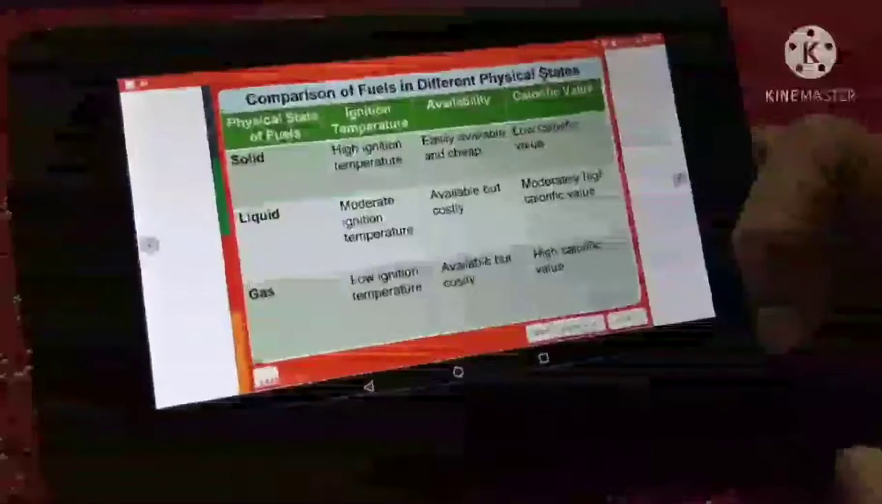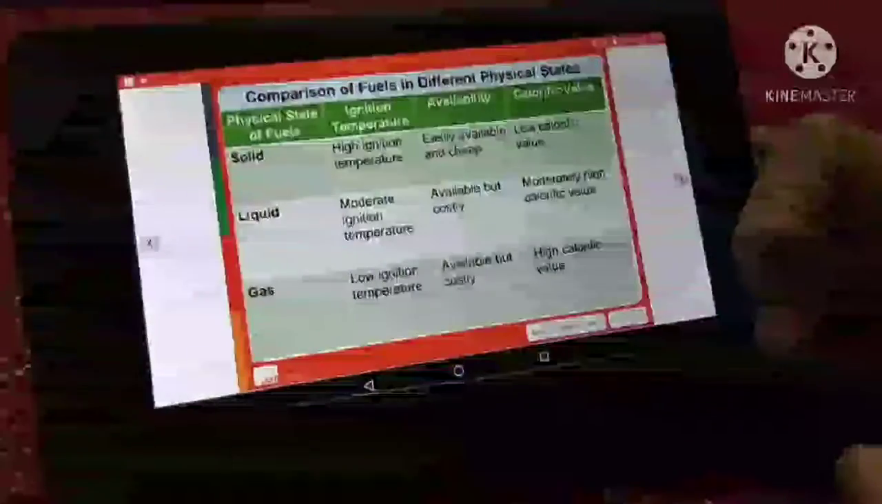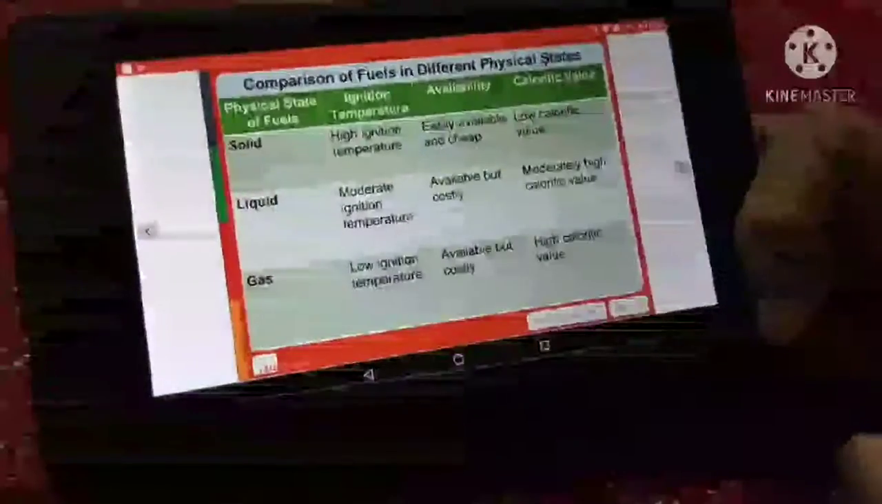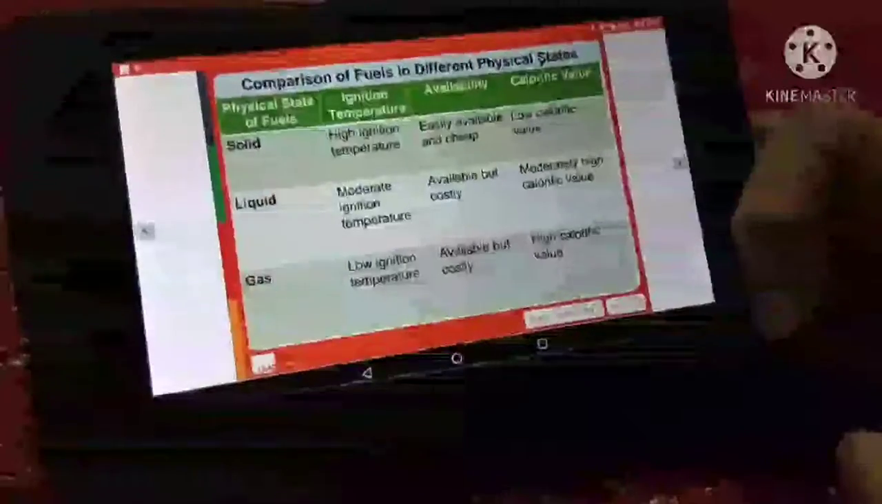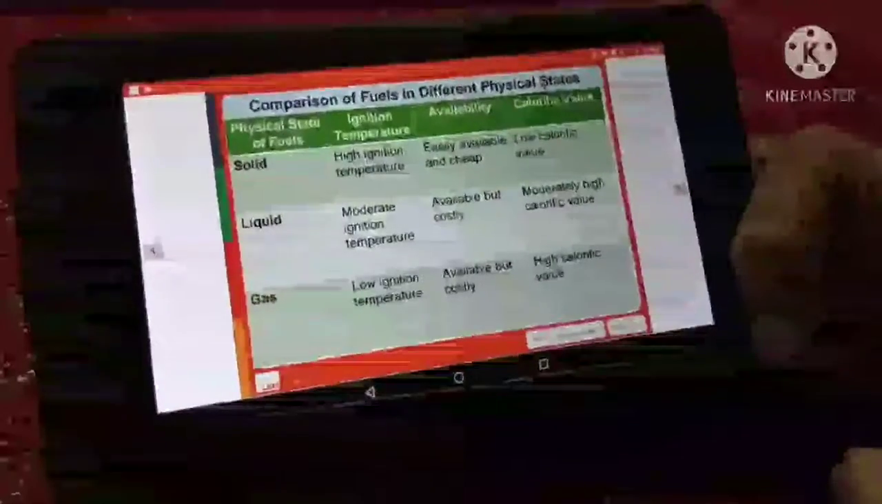Gases, they have low ignition temperature. They are available, but they are costly also. They have high calorific value.